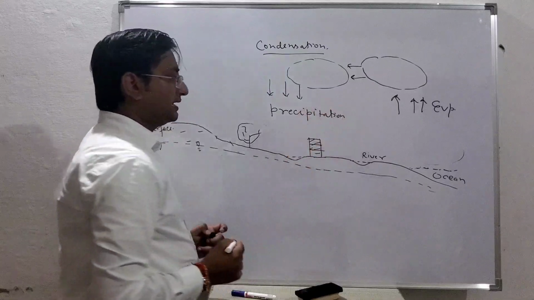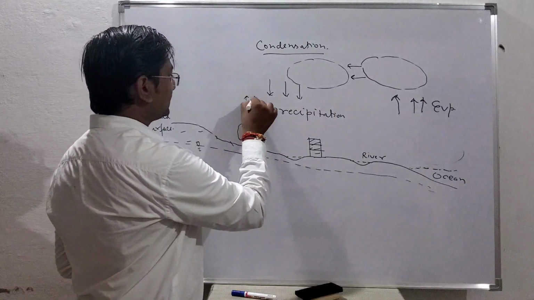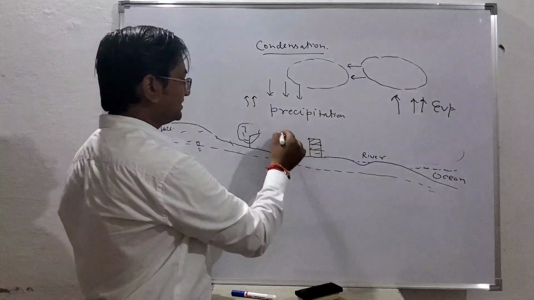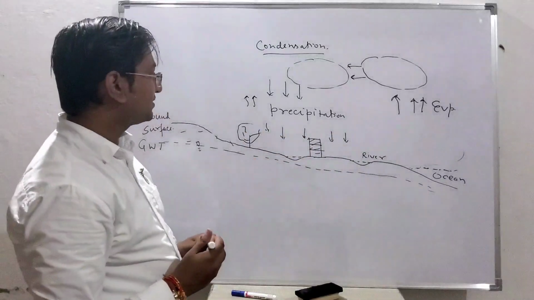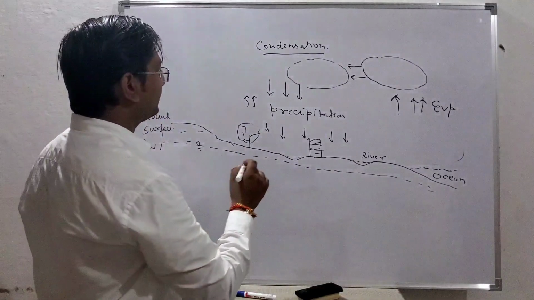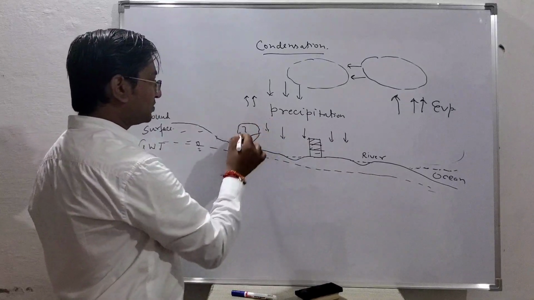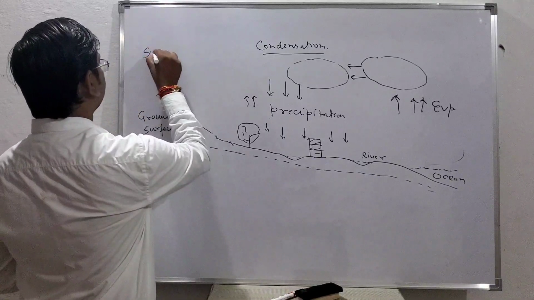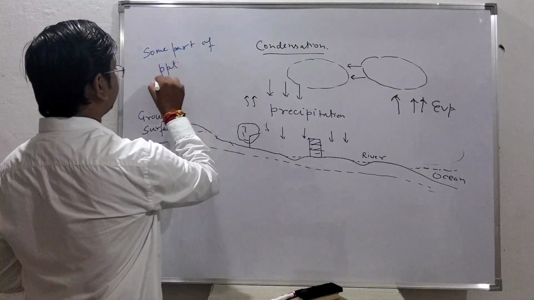Whatever amount of precipitation is there, some amount of that precipitation is evaporated back. It is not reaching the ground surface, and a huge amount of it is reaching the ground surface. Now what happens? Whatever amount of water is reaching the ground surface, some part of that is intercepted or trapped by the vegetation. Some part of precipitation, I just write PPT.